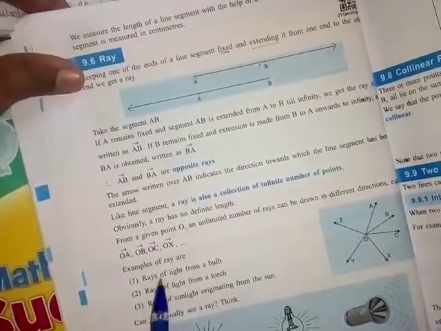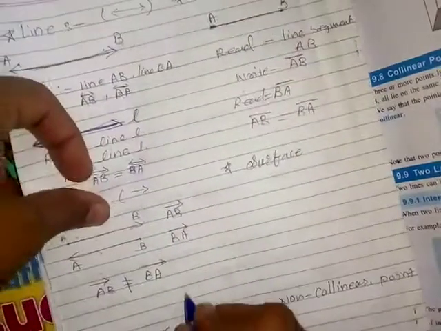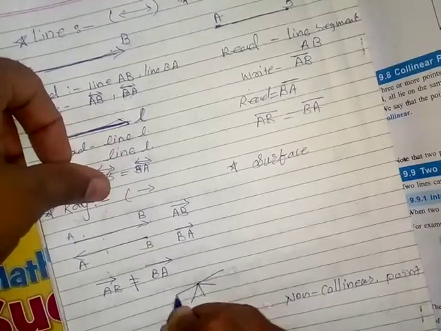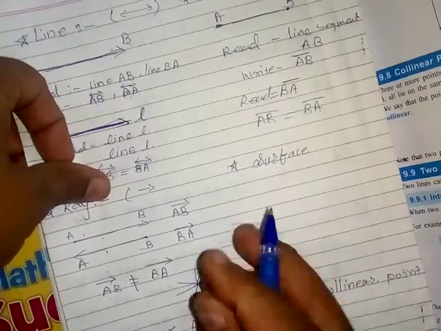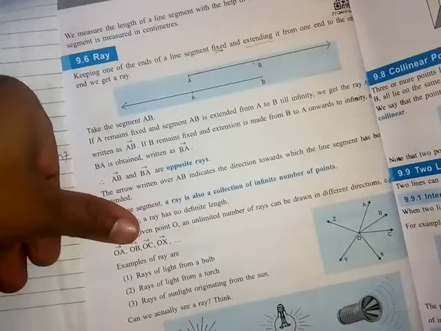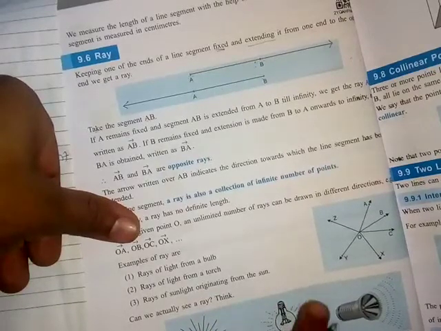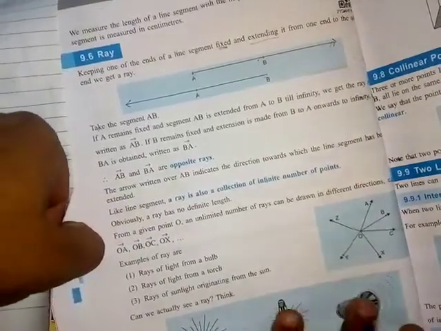And what is an example of a ray? See, for example, here O is there. From one point, so many rays can form. Suppose this is the one point. There are so many rays we can make, infinite. For example, you can consider this one point as the sun or a tube light. So many rays are coming out. We can say sun rays, like in the song "give me some sunshine, give me sun rays." These are rays. Tube light rays, torch light rays. So these are the rays.